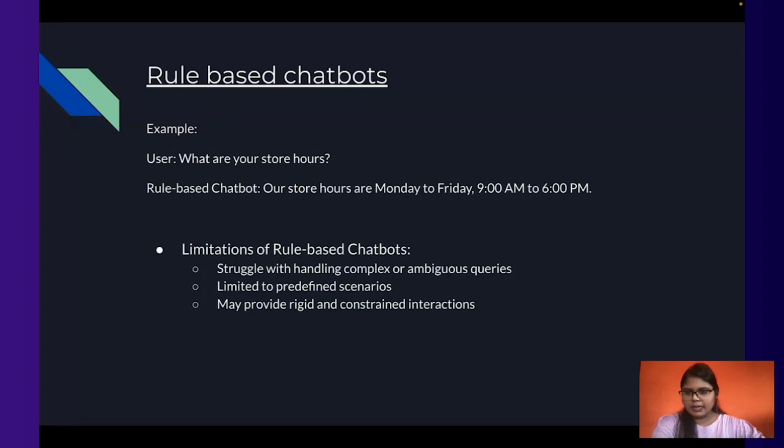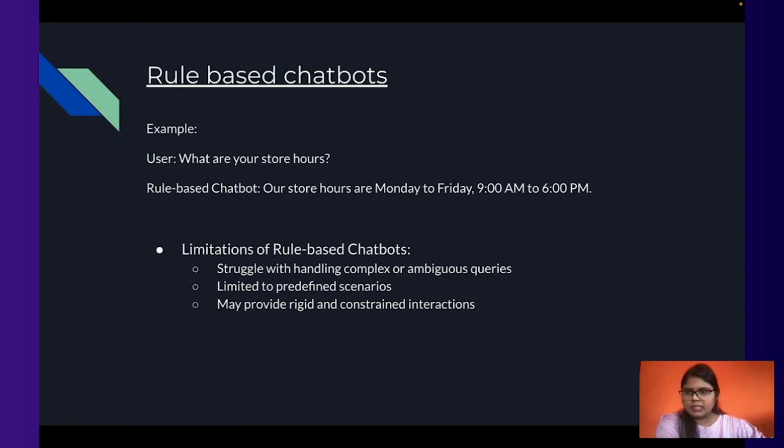A rule-based chatbot can understand the context and give the answer that our store hours are Monday to Friday, 9 a.m. to 6 p.m. But the limitations come when the queries are ambiguous. If a customer has a query that does not have a clear meaning, it is a longer sentence, or it is not a predefined scenario, then the problem arises in a rule-based chatbot. It is unable to understand the context, hence it will give a predefined answer like, "We are not sure about what you are saying," or whatever default answer we have put. So this is quite rigid and constrained.